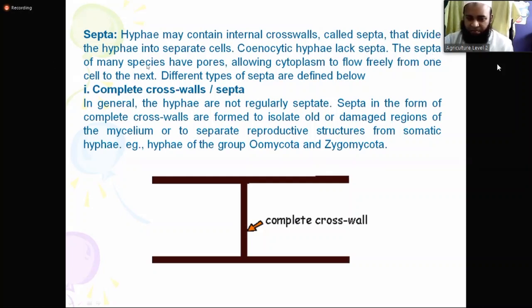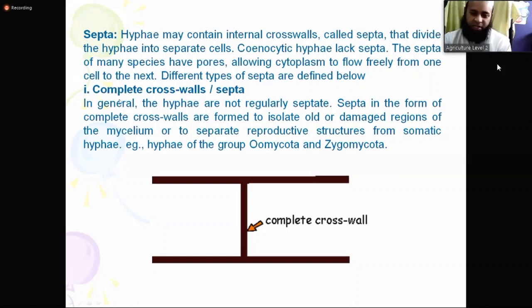The septa of many species have pores. Some species have some pores inside the septa, allowing cytoplasm to flow freely from one cell to the next. Different types of septa are defined below. So I will discuss different types of septa.